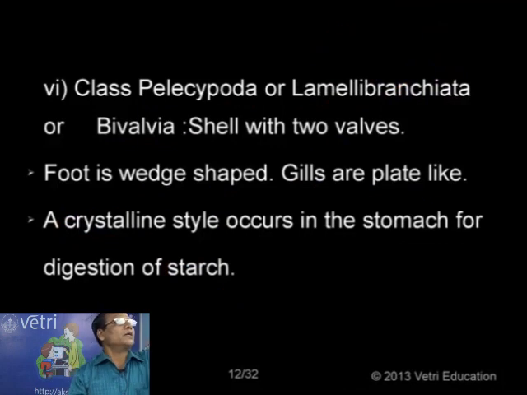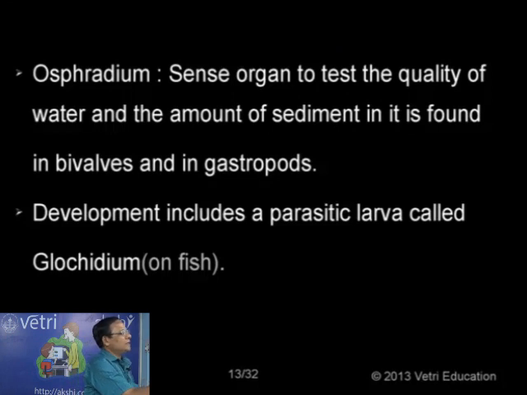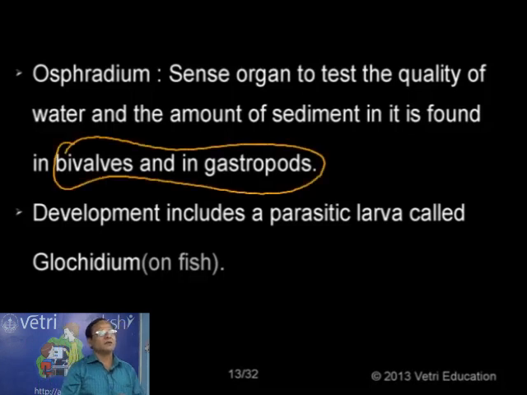Then another peculiar character, not only in the case of bivalvia, but also in the case of gastropods. In bivalves and gastropods there is another structure, to test the quality of water, whether the water is acidic or alkaline, or to test the quantity of sediment found in it, the purity of water. Normally in bivalves and gastropods there is a chemoreceptor organ called the osphradium.